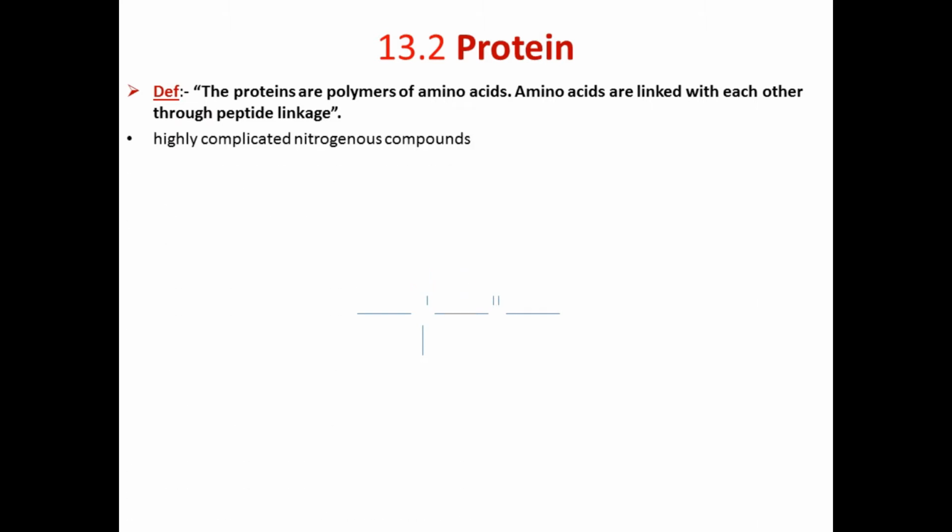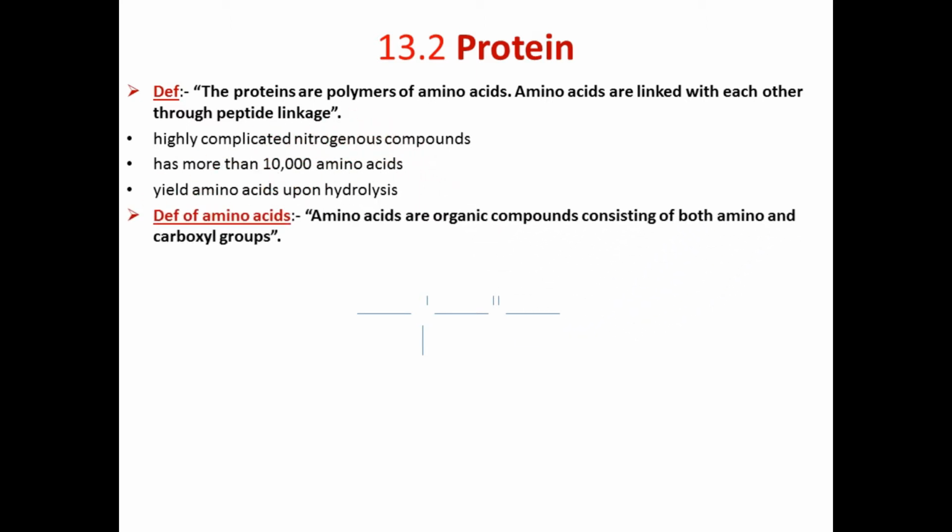Proteins are highly complicated nitrogenous compounds. They contain nitrogen as an essential element. Protein has more than 10,000 amino acids. Every protein has a minimum of 10,000 or more amino acids. If the amino acids are fewer than 10,000, they will not be called protein, rather they will be called a polypeptide. When we hydrolyze or break down the protein, it yields amino acids because they are composed of amino acids.